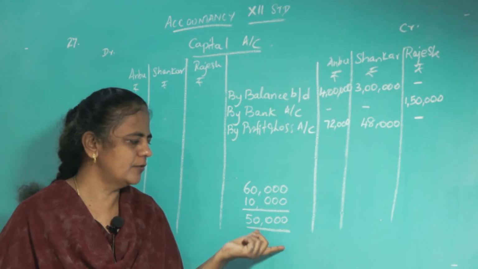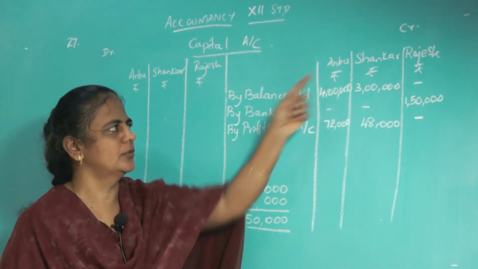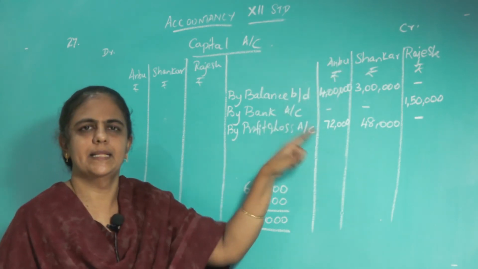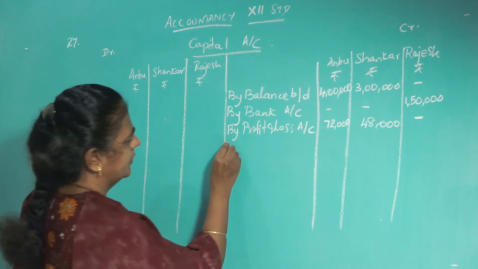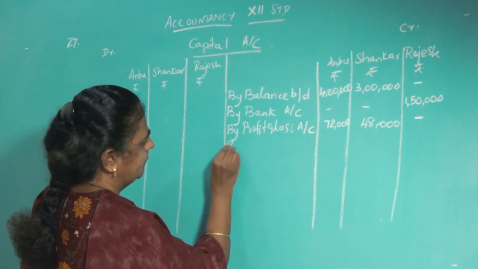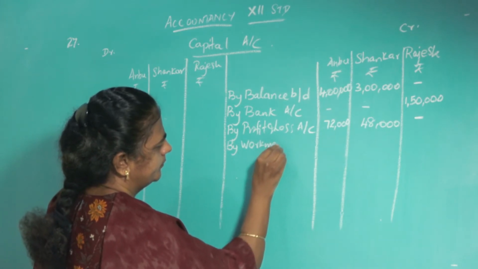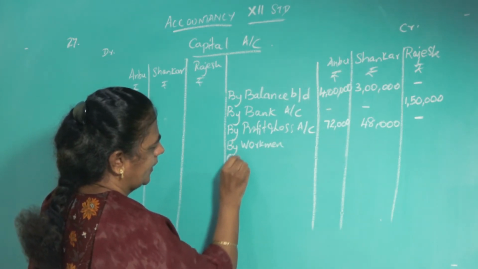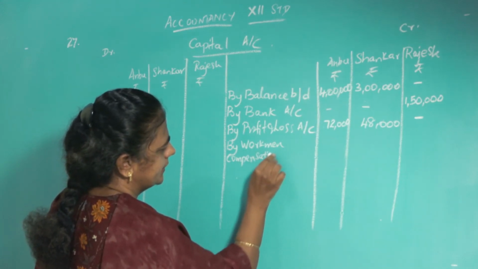So this 50,000 rupees is a profit, and this profit should be transferred to the two old partners in their old profit sharing ratio. So you have to write like this: by workmen compensation fund.